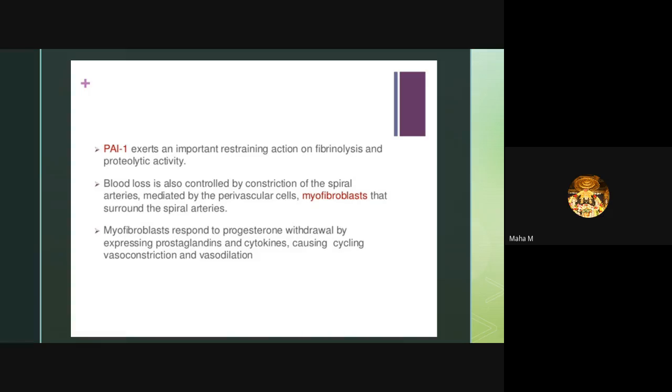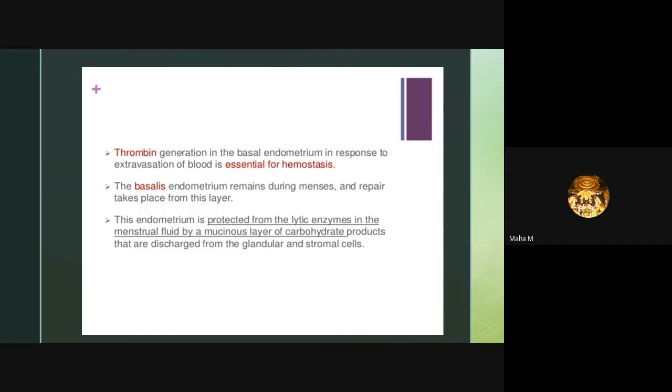Thrombin generation in the basalis endometrium in response to extravasation of blood is essential for hemostasis. So thrombin is essential for hemostasis. The basalis endometrium remains during menses and repair takes place from this layer. So only the superficial layer of the endometrium will get shed. The last layer, called basalis, will help with the next proliferation of the endometrial layers for